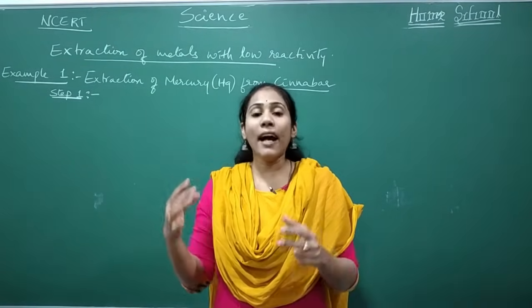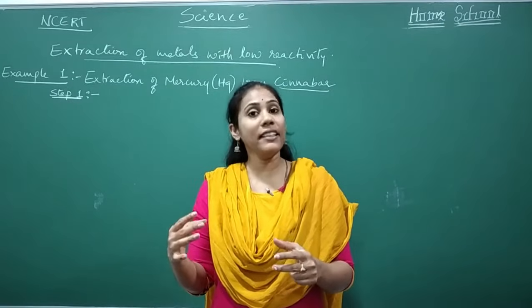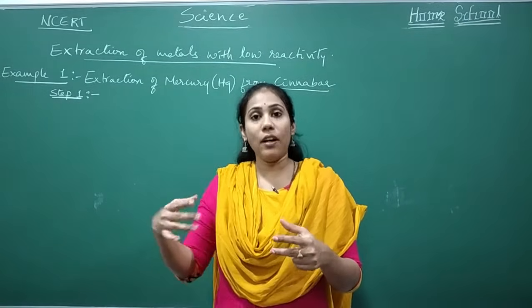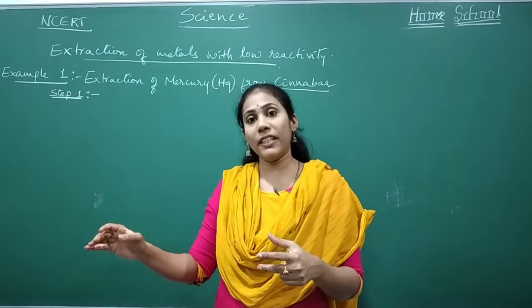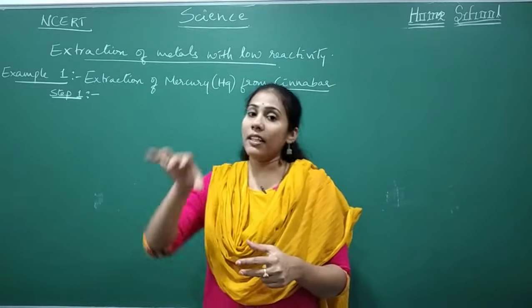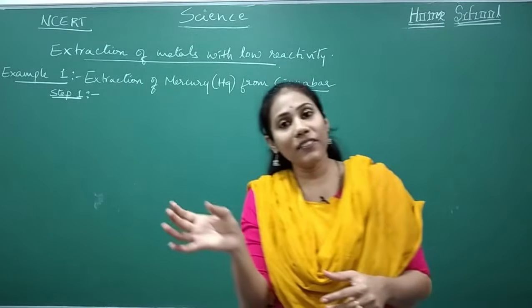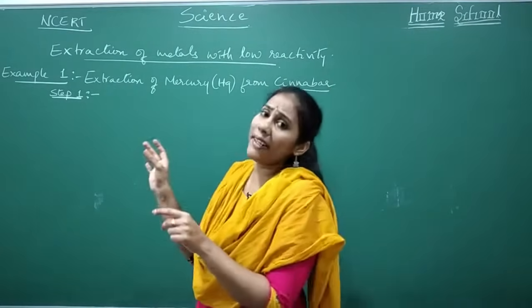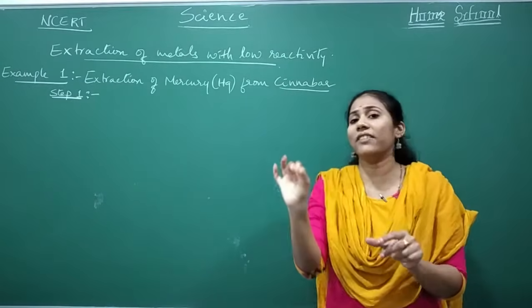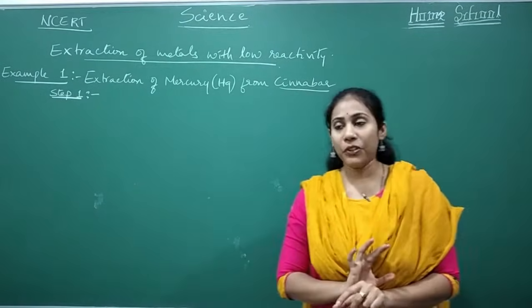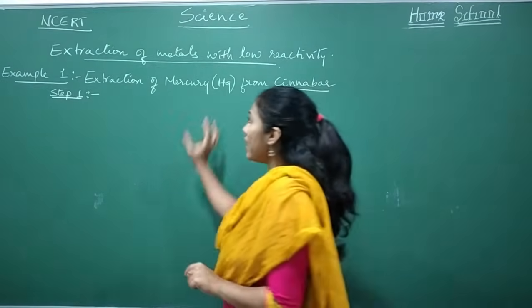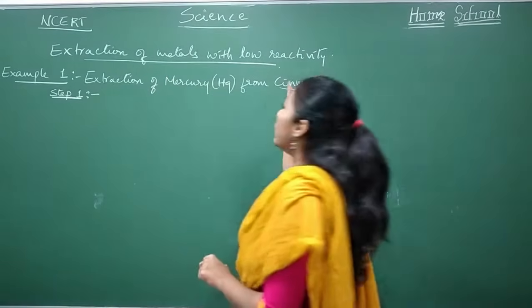Now we are studying the examples: how metals with less reactivity can be extracted, how a metal with moderate reactivity can be extracted, and how a metal with high reactivity can be extracted. Let us go for extraction of metals with low reactivity.